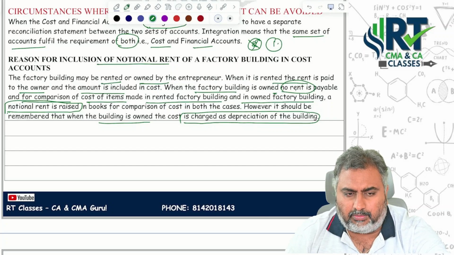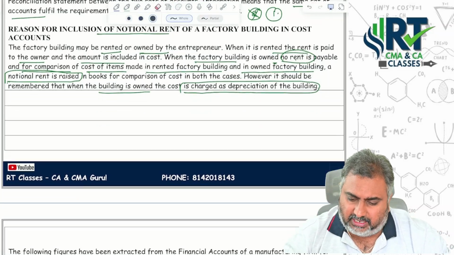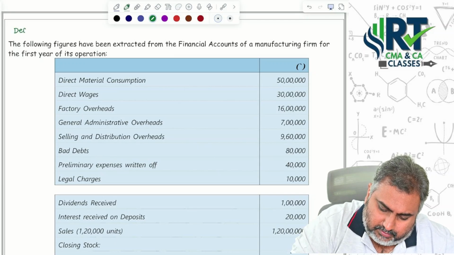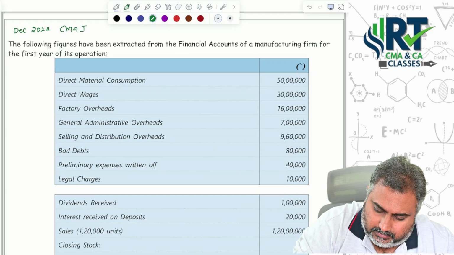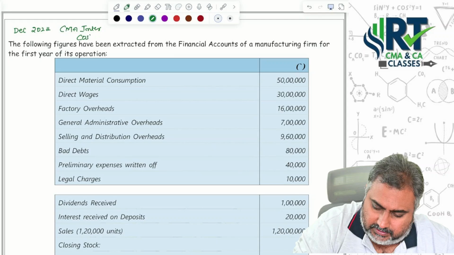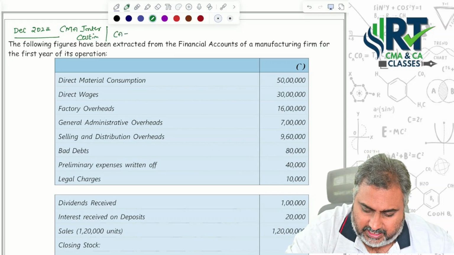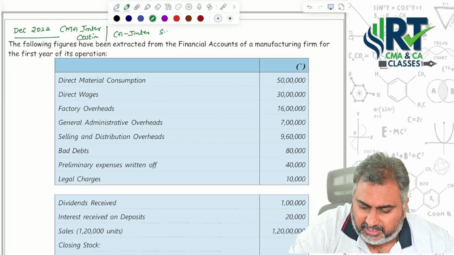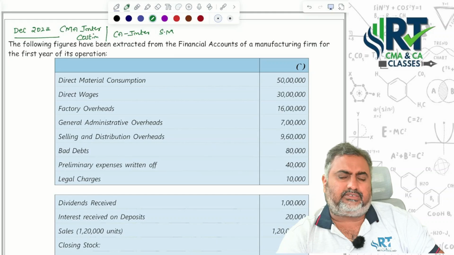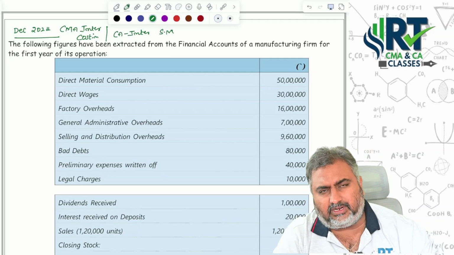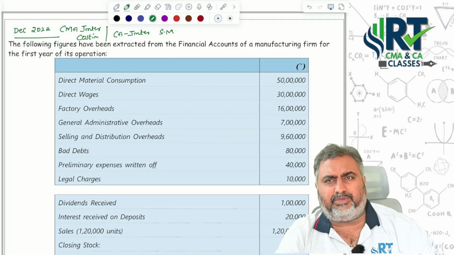Let's move to the problem. Whatever points we discussed theoretically, now you can check whether we are approaching in the same manner or not. This is a December 2024 attempt CMA Inter costing examination question. The same was there in the CA Inter study material, if I am not wrong illustration number 8. That's why I chose this question. It will help both CMA and CA students.